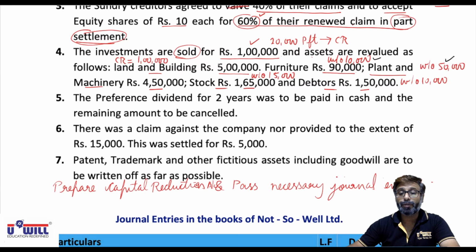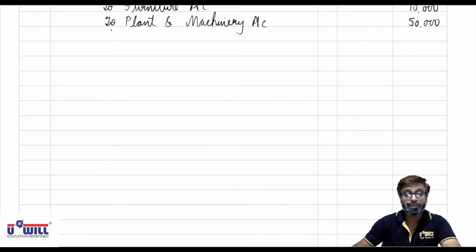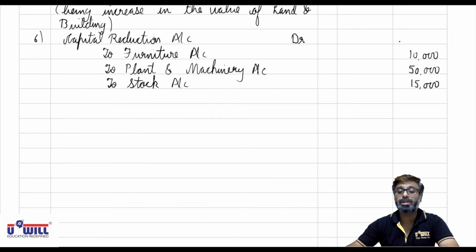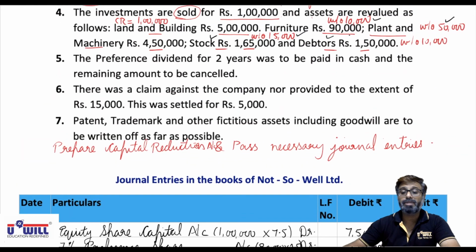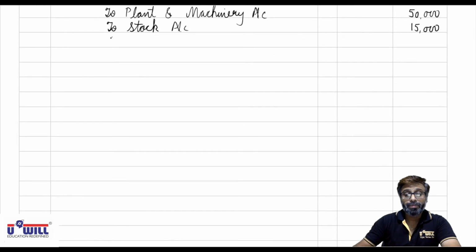Stock we have to write off 15,000. So to stock account 15,000. And last is debtors 10,000. Okay, for debtors we have to write off 10,000. So to debtors account 10,000.